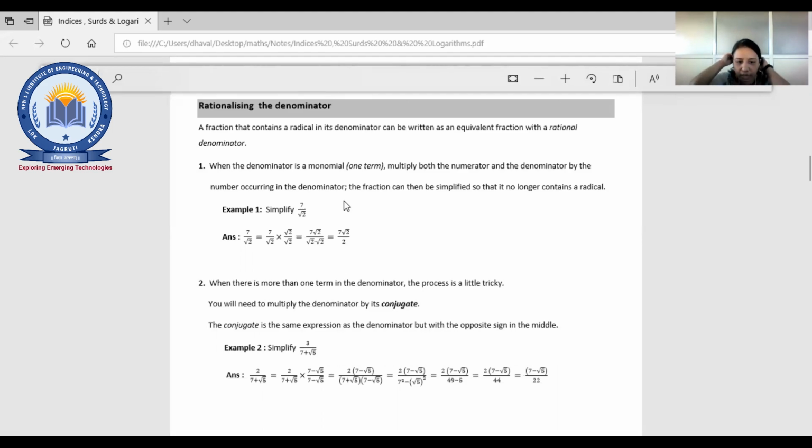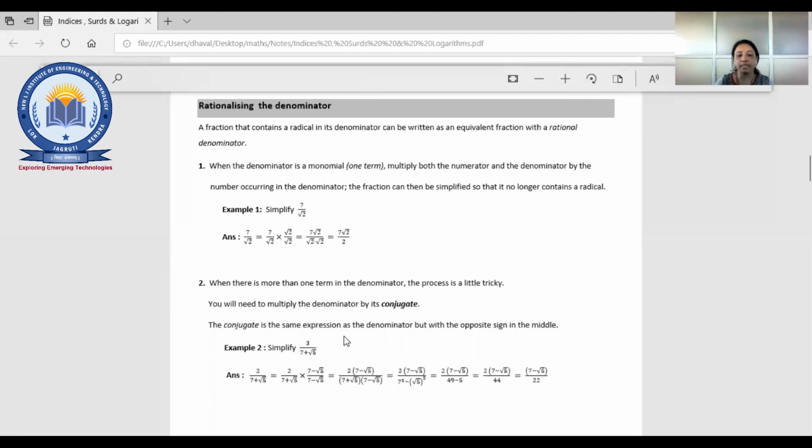Directly we'll see the example. 3 divided by 7 plus root 5. So the denominator is 7 plus root 5. Whatever expression is given, the same expression, only the sign will be different.